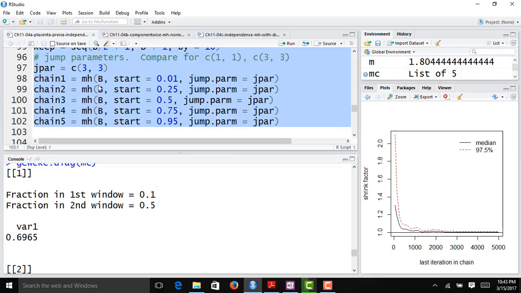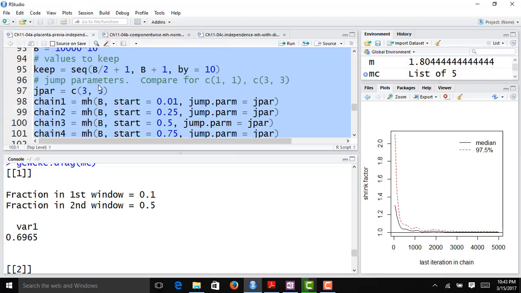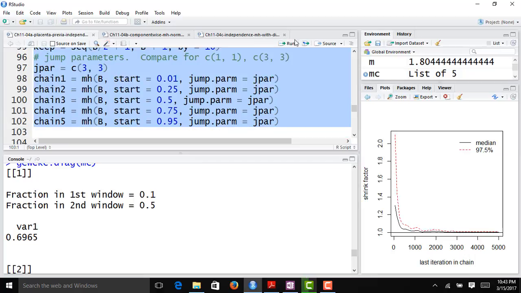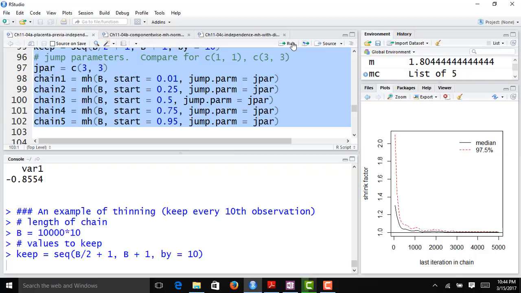I'm going to create 5 new chains, but instead of using 1, 1 for the parameters in our jump distribution, we're going to use 3, 3. So it's going to be a different beta distribution for our jump distribution.